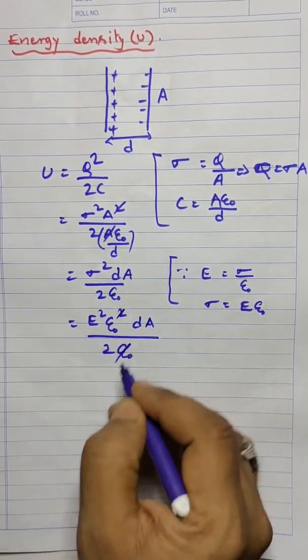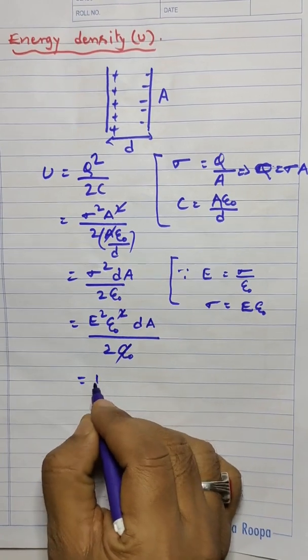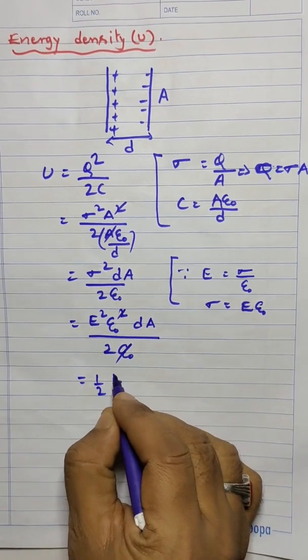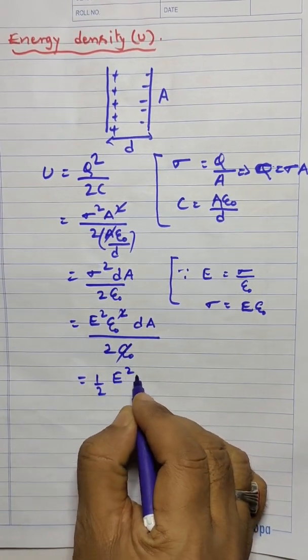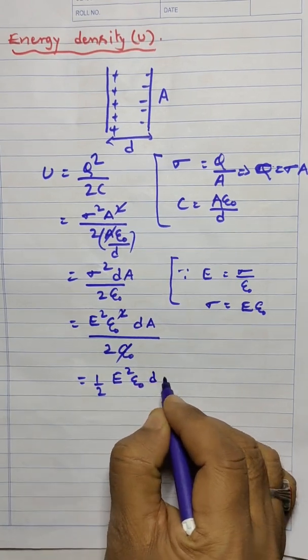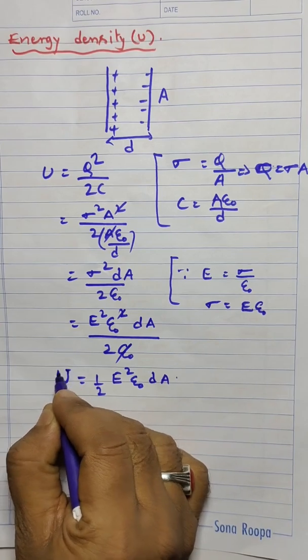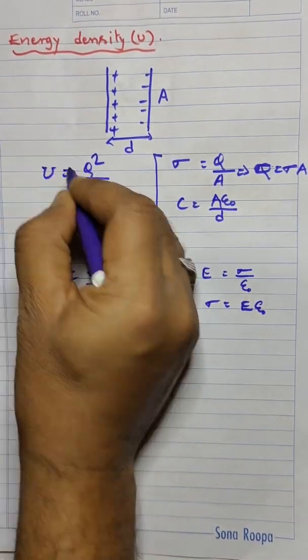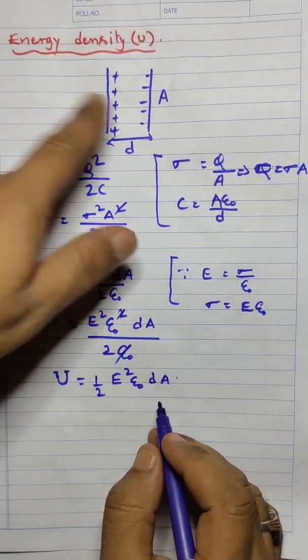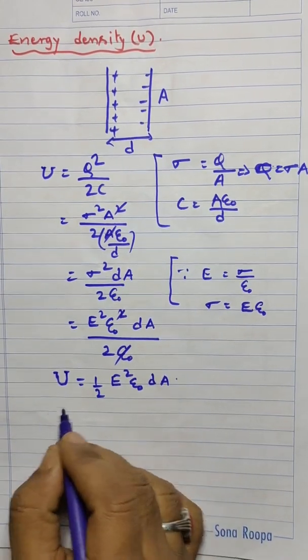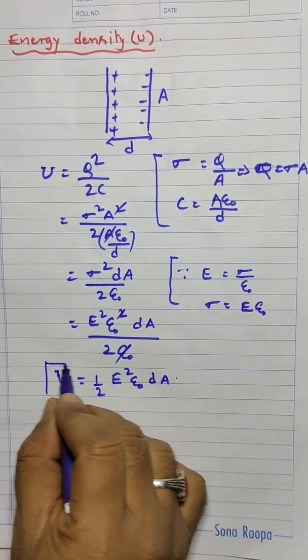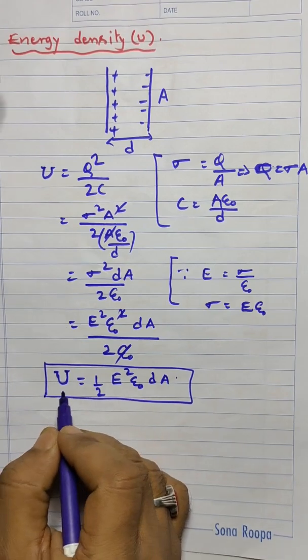One epsilon naught will get cancelled. Therefore, 1 by 2 into E square epsilon naught into d into A. So this is called the energy between the two plates. This is the total energy between the two plates.